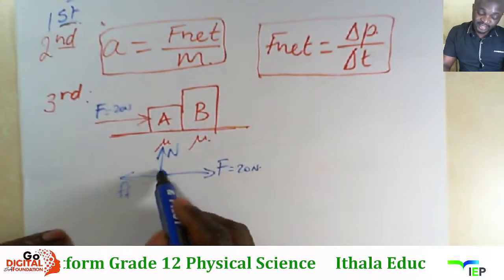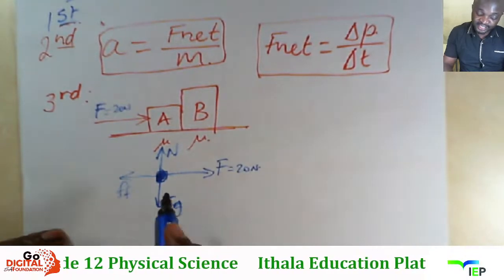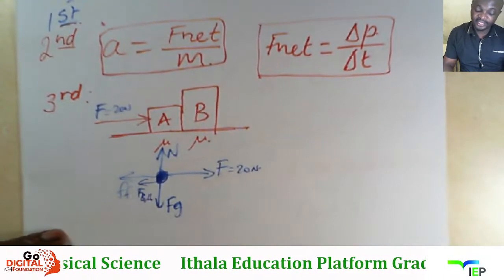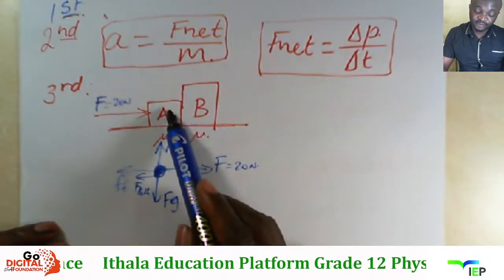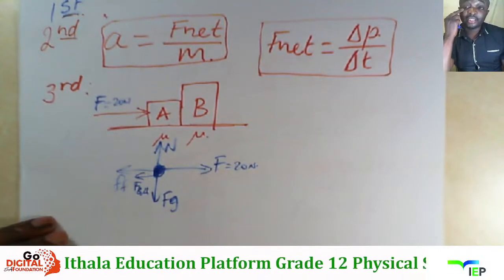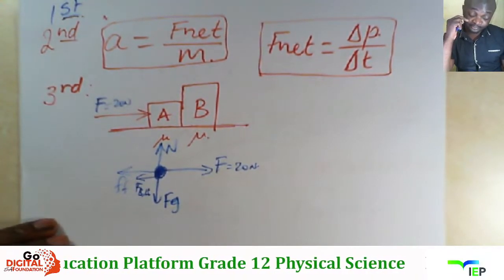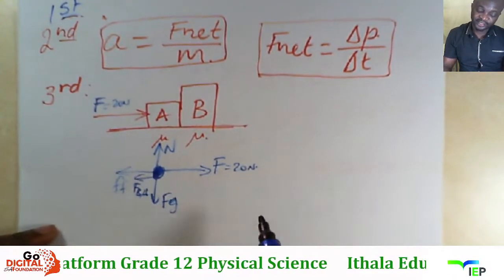So beside the forces awu-4, there is also a force that B exert on A. So F of B on A. Right, that is the fifth force. So kuna force awu-5 a-acta u-A. There's a frictional force, gravitational force, the normal, the applied force, and the force that B exert on A.